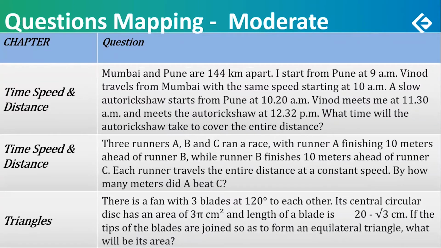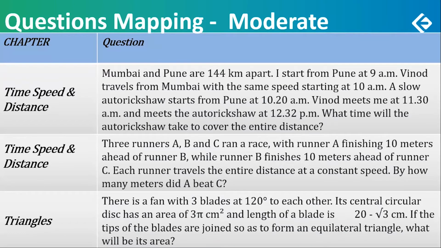A slow auto rickshaw starts from Pune at 10:20. Now Vinod crosses me at 11:30 and the auto rickshaw at 12:32. What time will the auto rickshaw take to cover the entire distance? So knowing that the speeds are same and the total time given, 9 to 11:30, 10 to 11:30, calculate the speed of me and Vinod. Knowing Vinod's speed, calculate what distance he will travel till 12:32. And that will give you the auto rickshaw's distance and speed and all the things needed. Moderate.